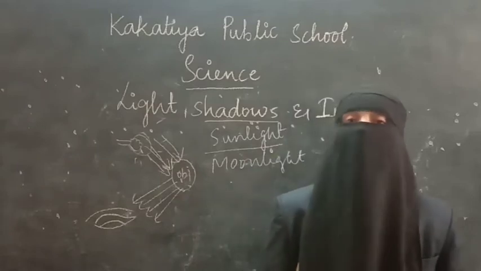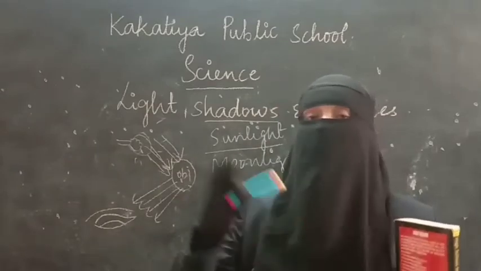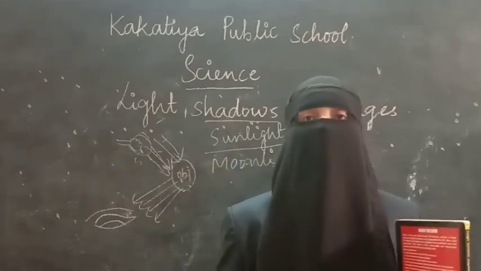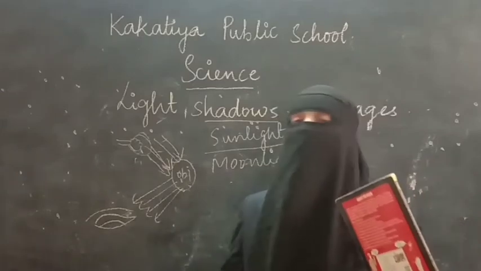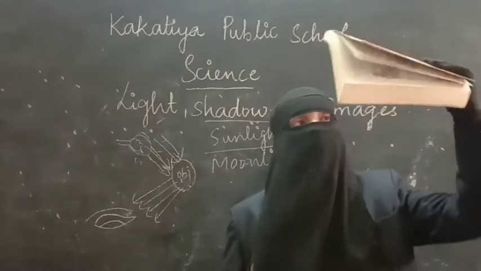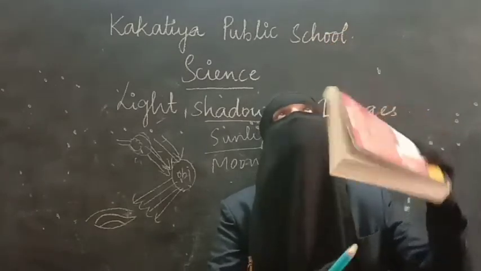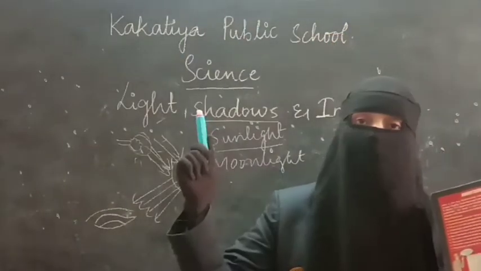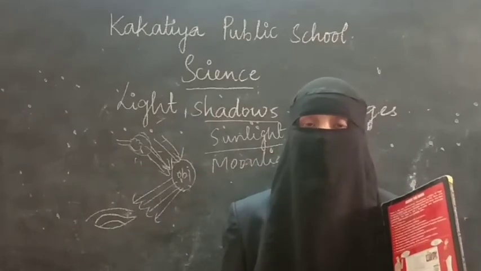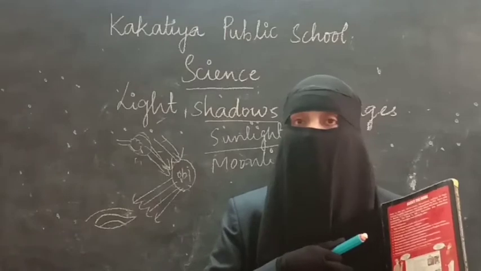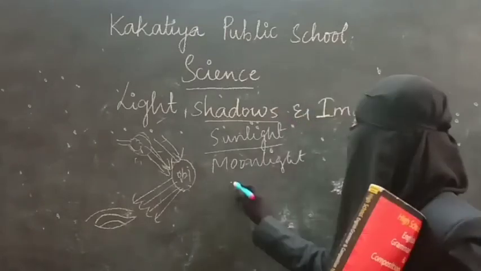Now the same activity you have to do in the open sky, outside in your corridor where there is an open sky. In the night time you do this activity. Take your book and torchlight and stand in the open area. Put your torchlight 30 centimeters away from your book and observe where the shadow will be formed. Can you see any shadow in the night sky? No, you can't see the shadow. Why can't you see the shadow in the night sky? Why are you able to see it in the room? It is because of a screen.